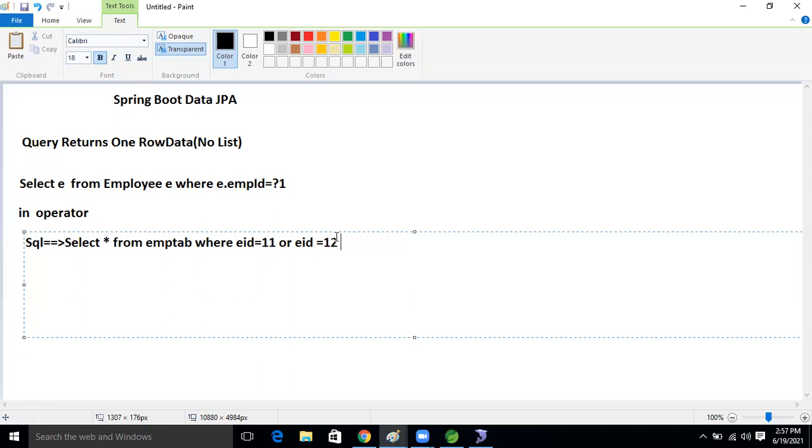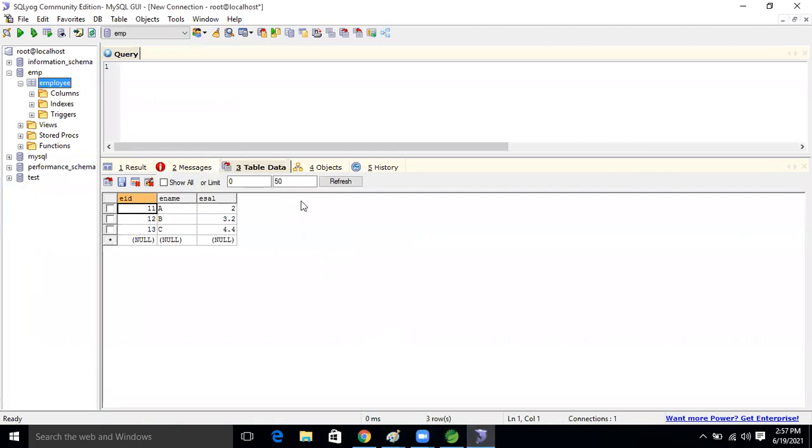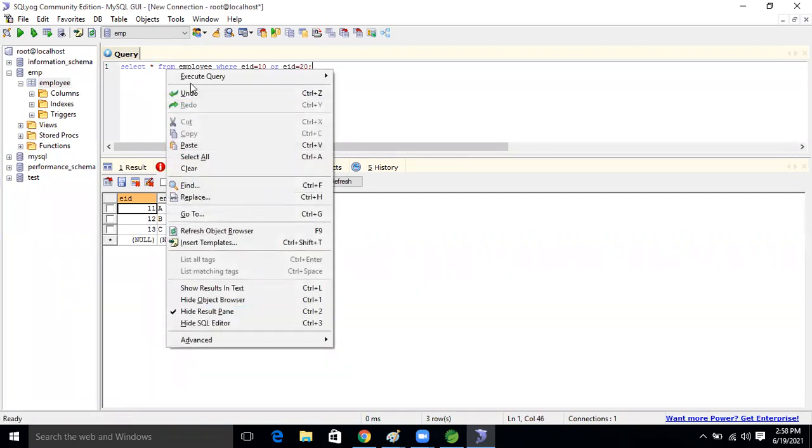Okay, I want to select these two records. So, select star from employee where EID equal to 10 or EID equal to 20, right? I want these two records.